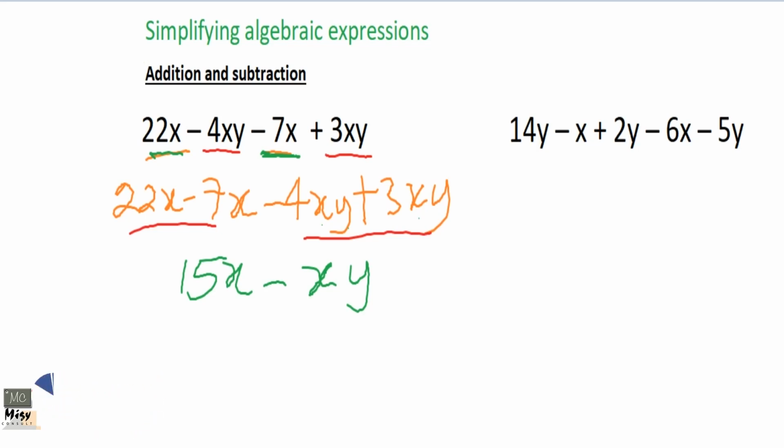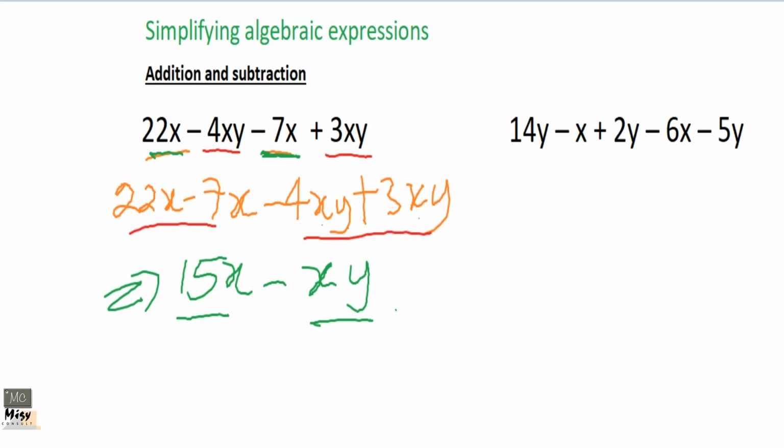Because xy and xy are the same term, you have a single thing to work with. So all you have to do is just work between the numbers and put the variables down. So this is our answer. Now we have 15x minus xy. These are different terms. They are not the same terms, so you leave them as they are. You don't do anything to them. It's left. This is simplified to its lowest form that you cannot do anything about again.